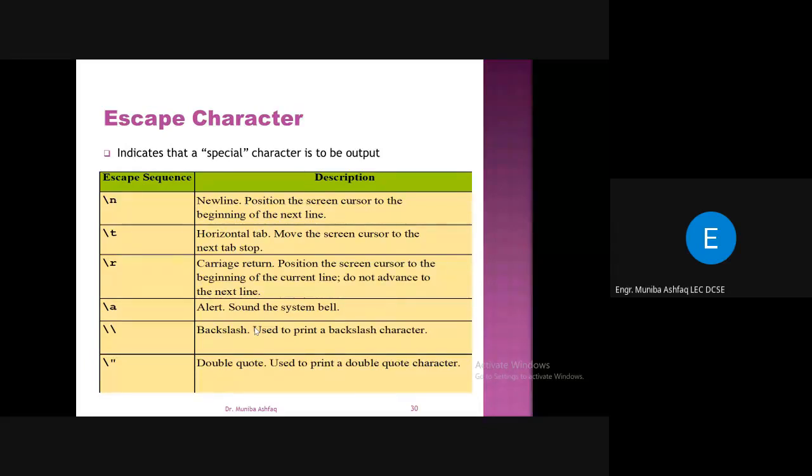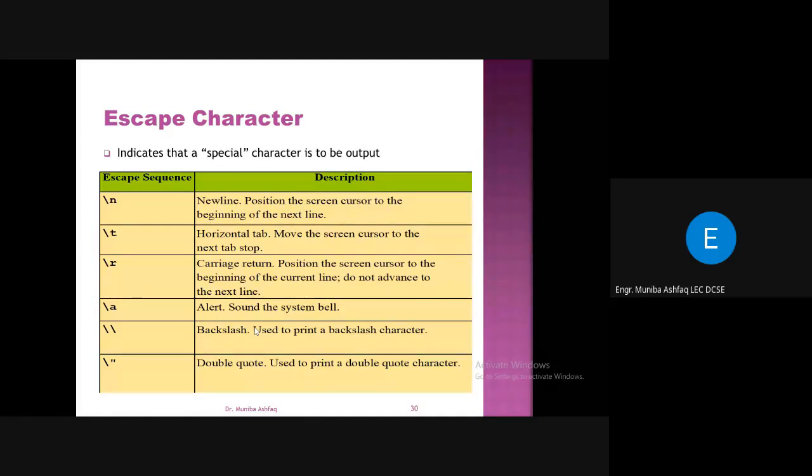What does it tell us? \n tells us to go to the new line, right? When we are printing something, let's suppose I write hello world, then I want to go to the next line and print something else, right?